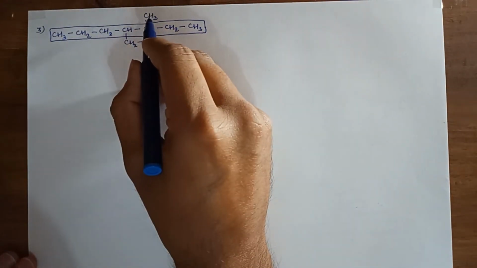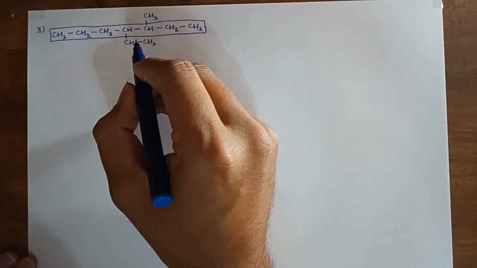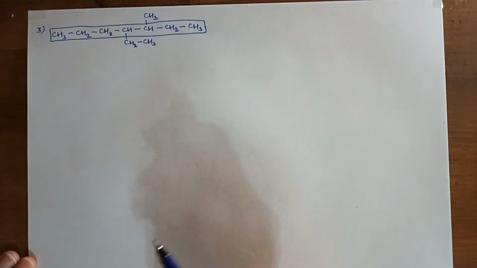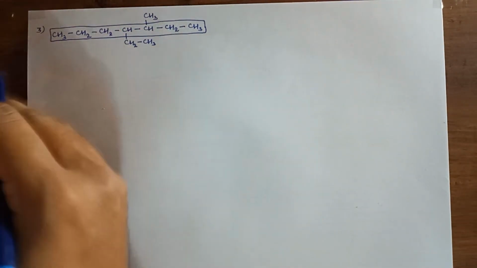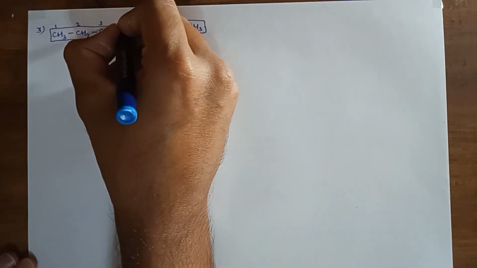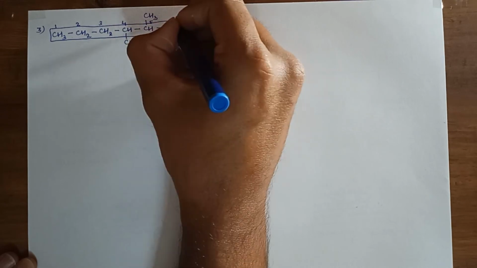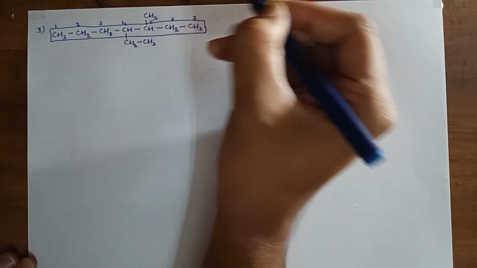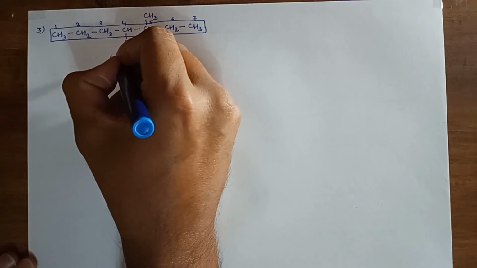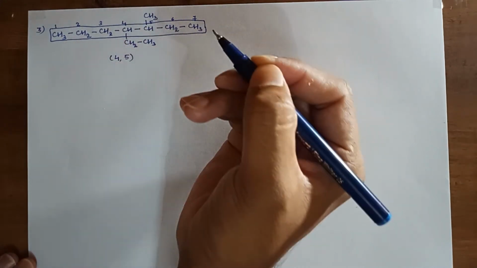Now here we are having two branching, that is two substituents which are connected to the main chain. So we have two different scenarios to give the numbering. The first one, let me go from the left side. 1, 2, 3, 4, 5, 6, 7. So the branching is coming at position 4 and position 5.